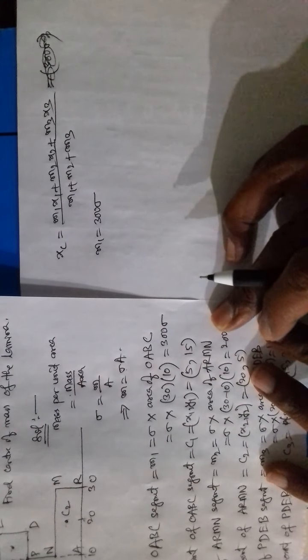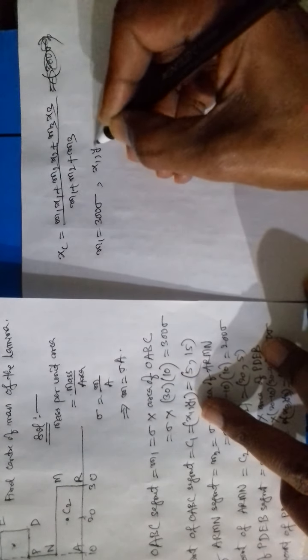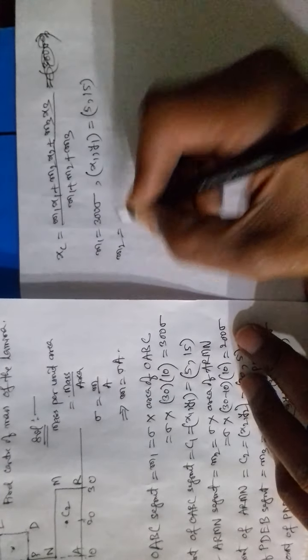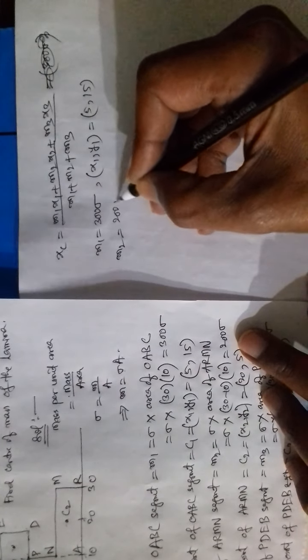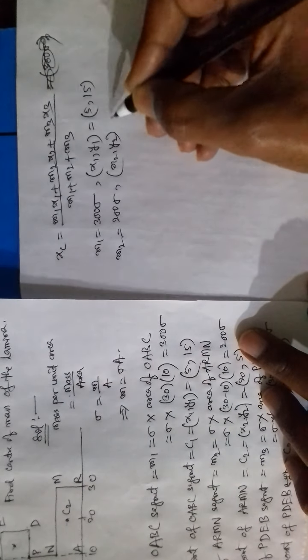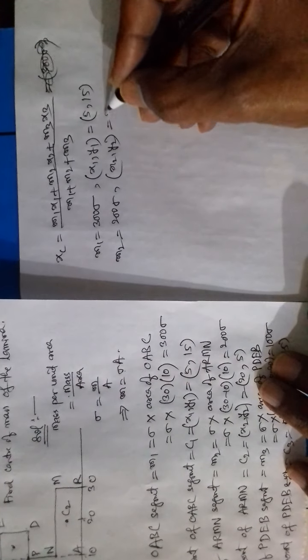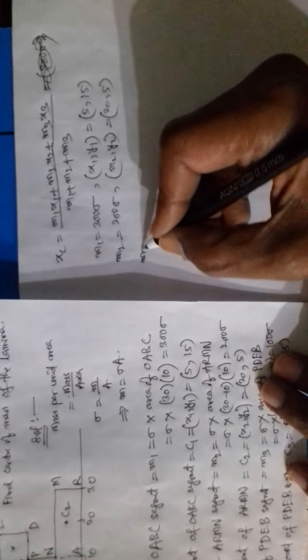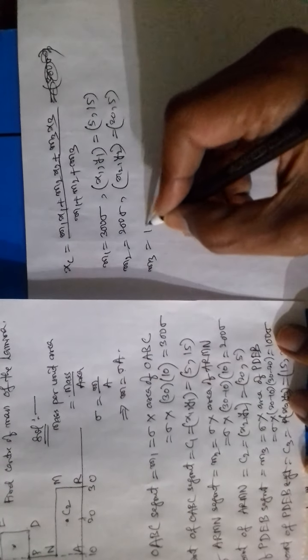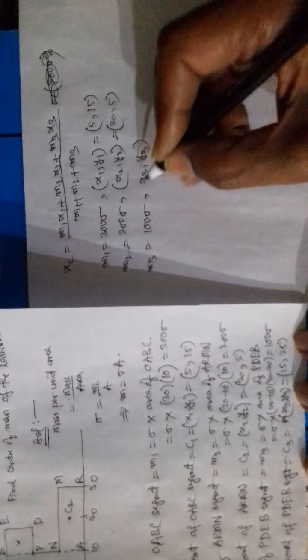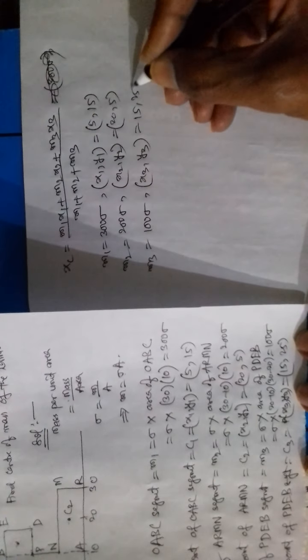M1 300 sigma, x1 y1 is 5, 15. m2 is 200 sigma, x2 y2 is 20, 5. m3 is 100 sigma and its coordinates are 25, 5.